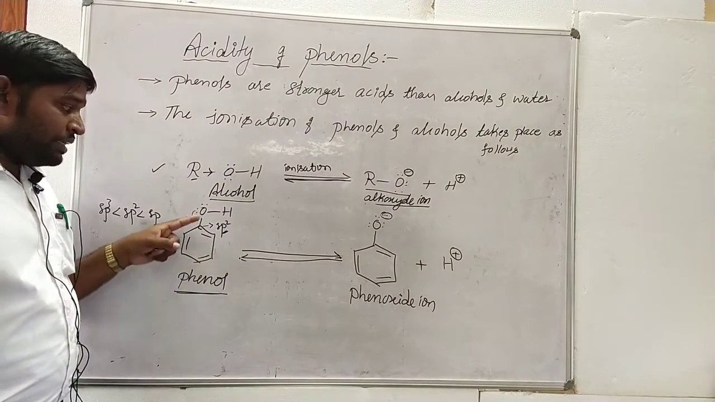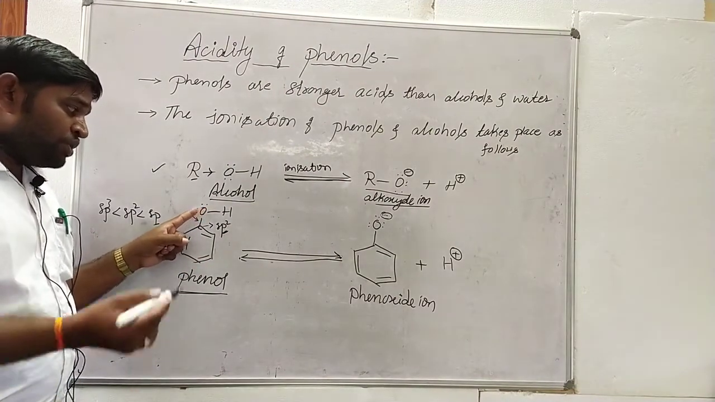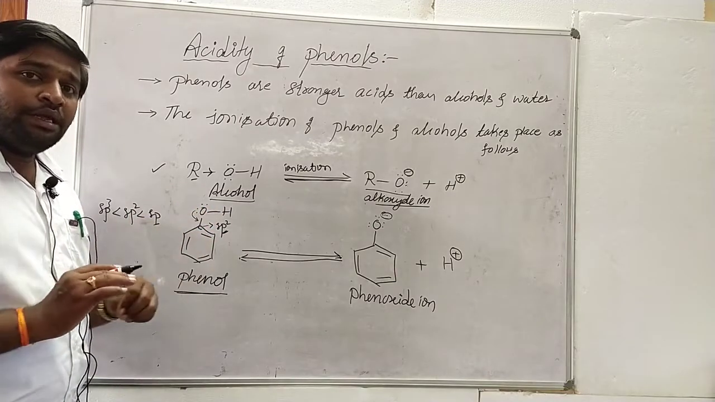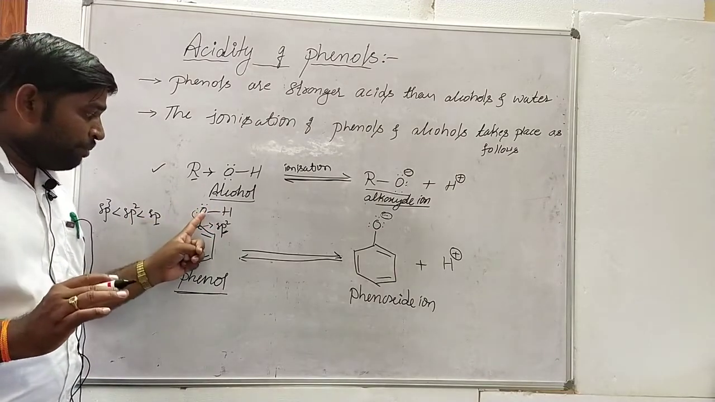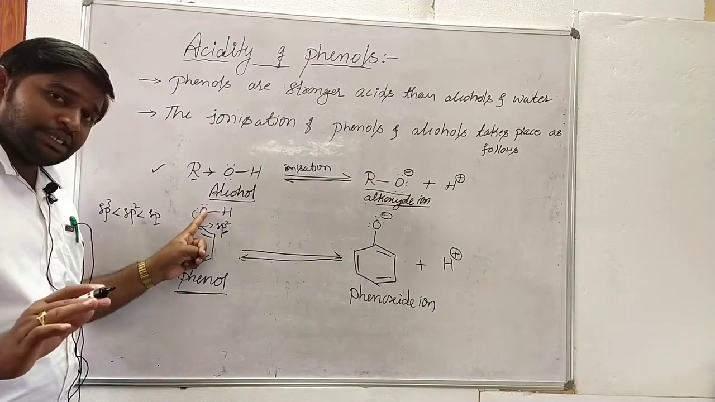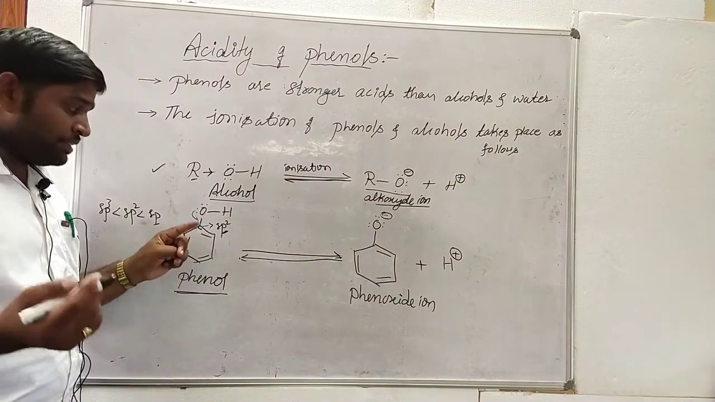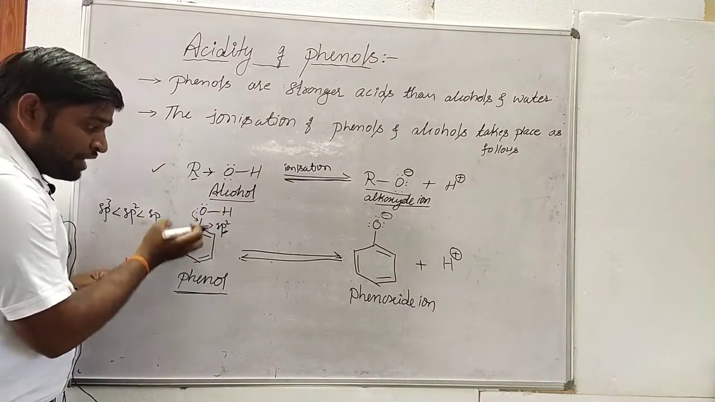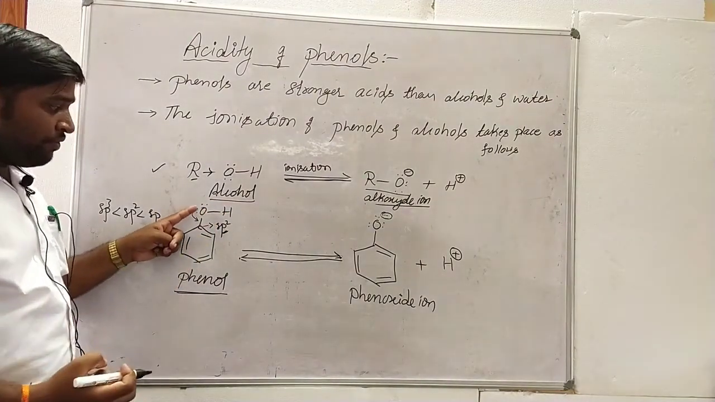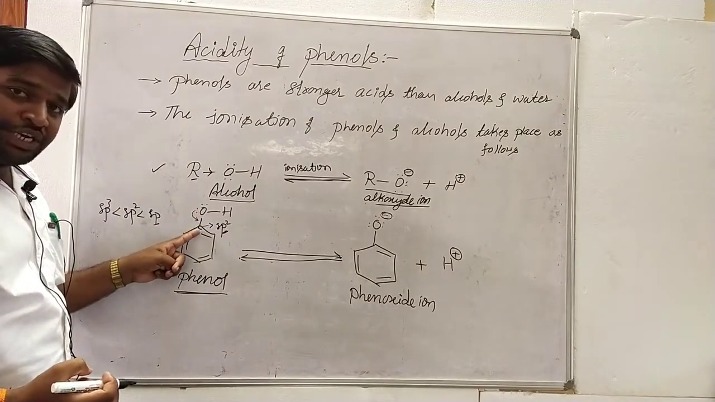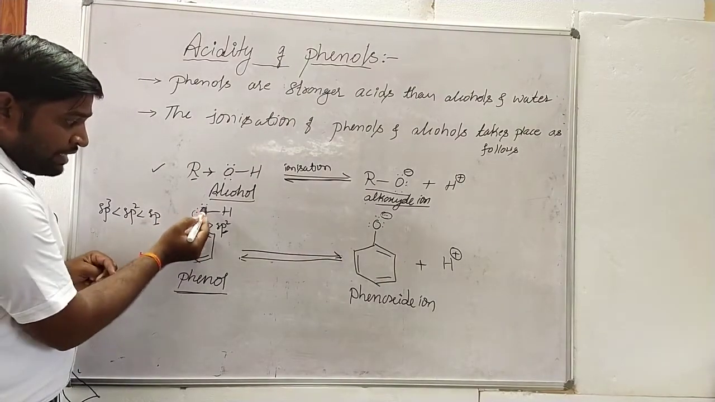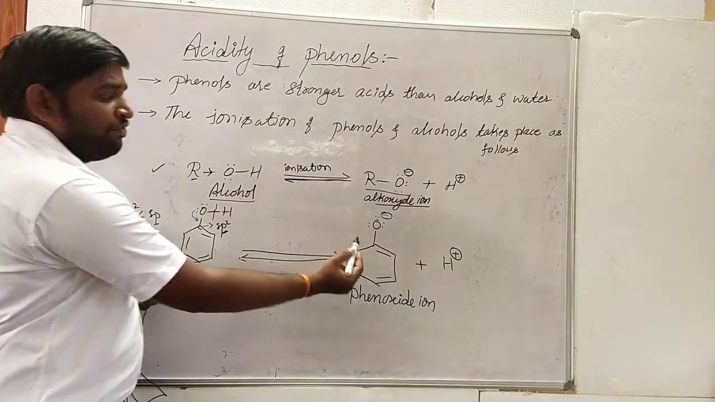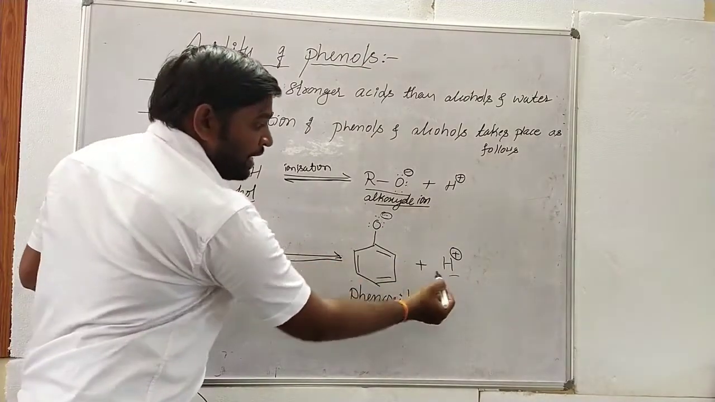So whenever the electron density of oxygen decreases, the bond strength between oxygen and hydrogen becomes very weak. Whenever the bond strength decreases, in other words, the polarity of OH decreases due to the tendency of accepting the electrons from the oxygen towards the benzene ring. So that's why electron density decreases. Ultimately it undergoes ionization that leads to the formation of a phenoxide ion and a hydrogen ion.